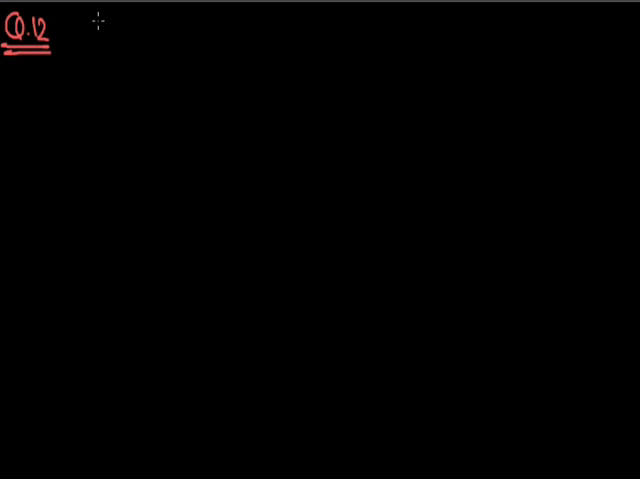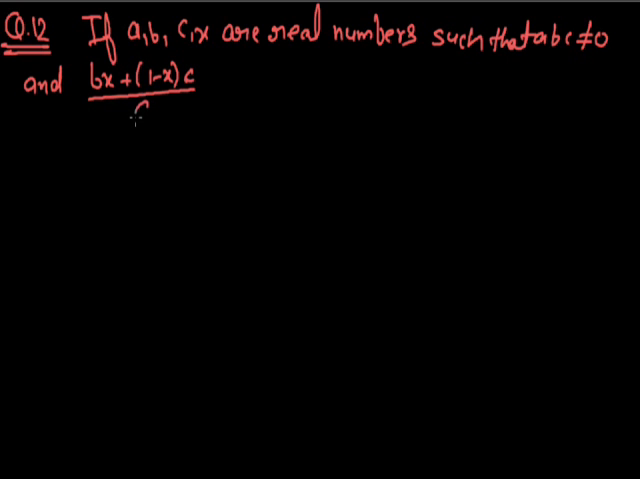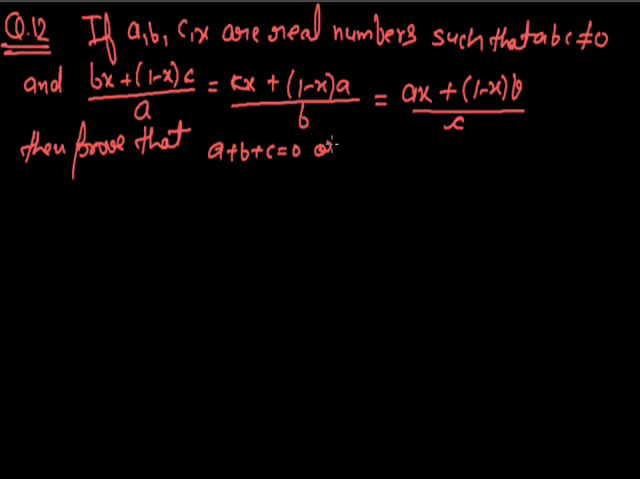Next is question number 12. If a, b, c, x are real numbers such that abc is not equal to 0 and (bx + (1 - x)c)/a = (cx + (1 - x)a)/b = (ax + (1 - x)b)/c, then prove that a + b + c = 0 or a = b = c.